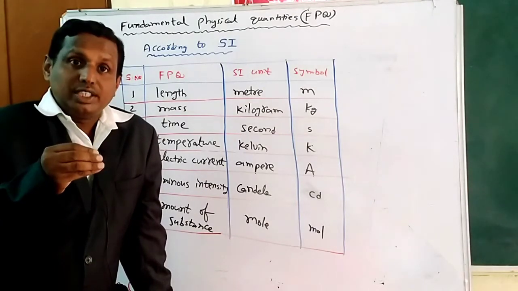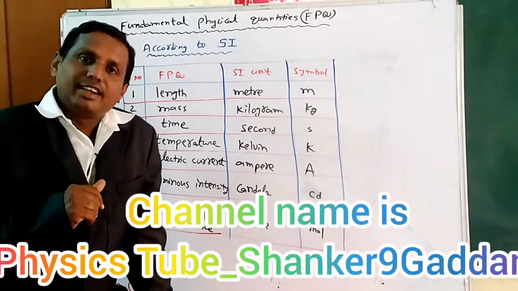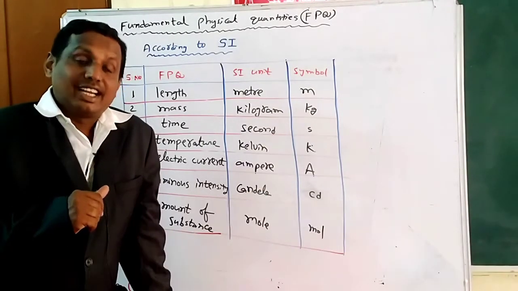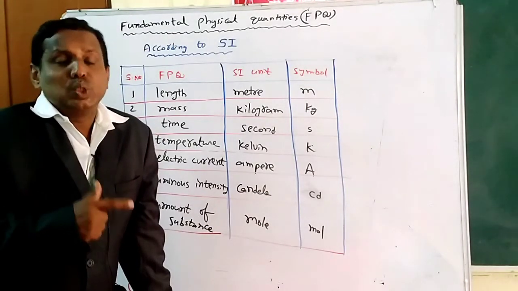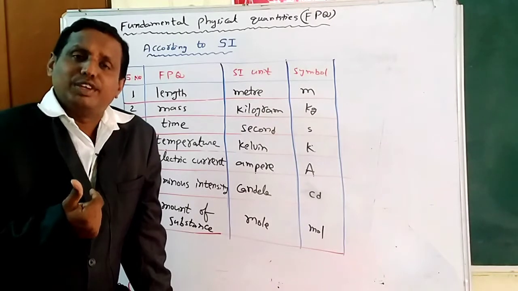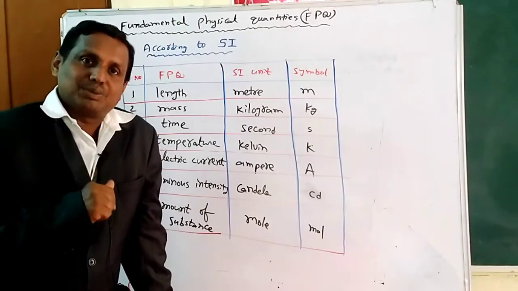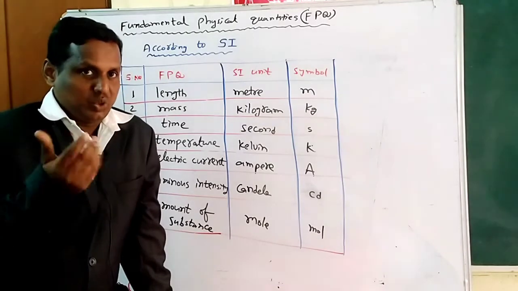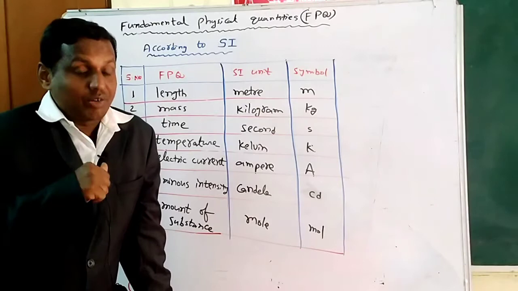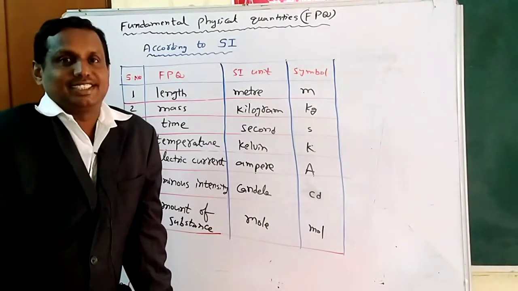These physical quantities are again mainly two types. Number one, fundamental physical quantities. Number two, derived physical quantities. To measure length, mass, time, before 1971 we had three systems: MKS, CGS, FPS, already well known to you. After 1971 we got SI.